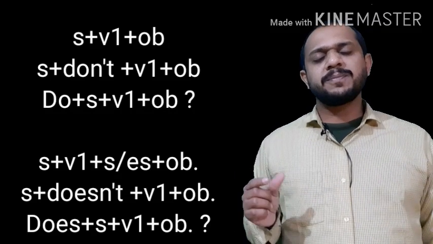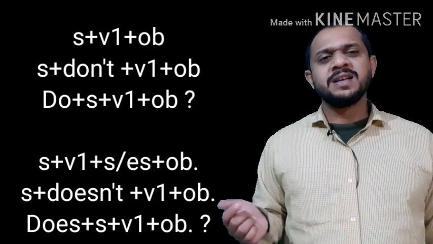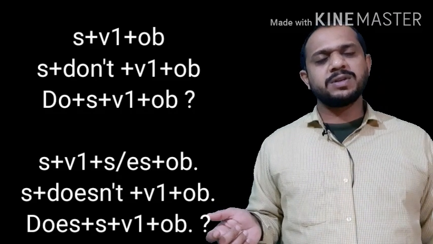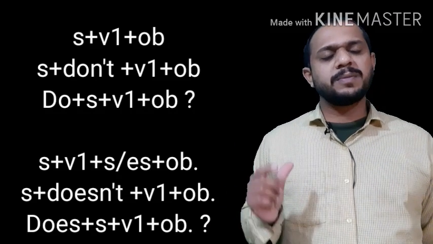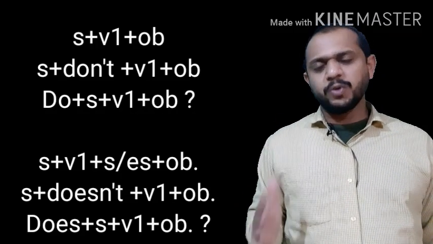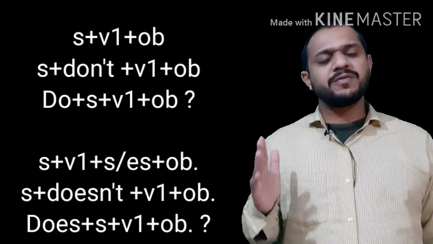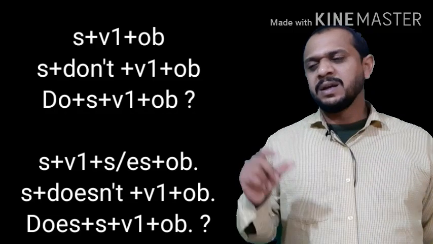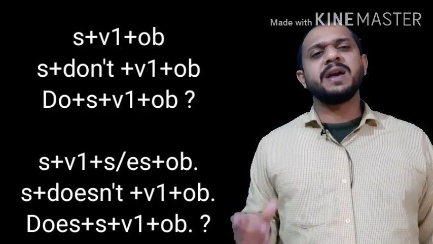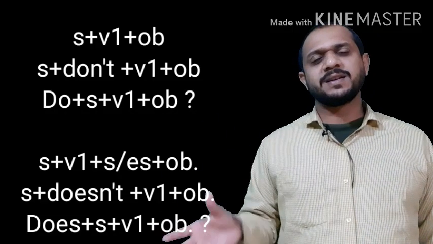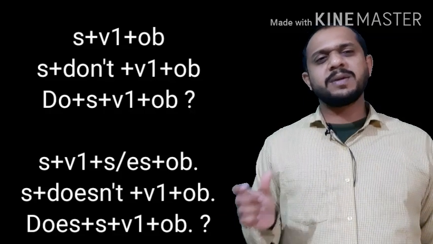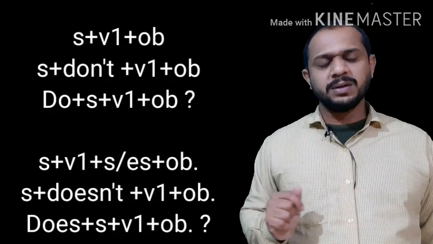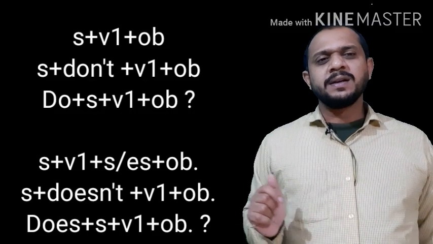So for a singular subject, subject plus V1 plus s/es plus object, how will we form a negative sentence? We will form it as subject plus does not V1 plus object. We will remove the suffix s/es from the first form of the verb. Then in an interrogative sentence we'll keep the helping verb before the subject: does plus subject V1 plus object, then question mark.